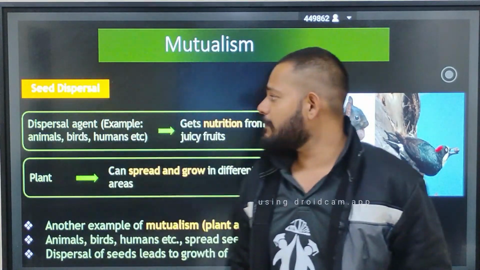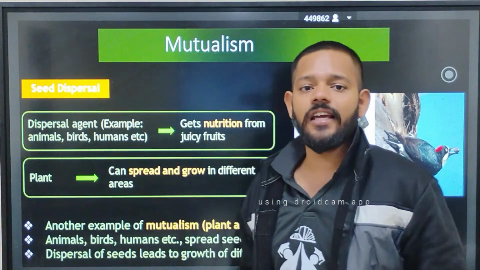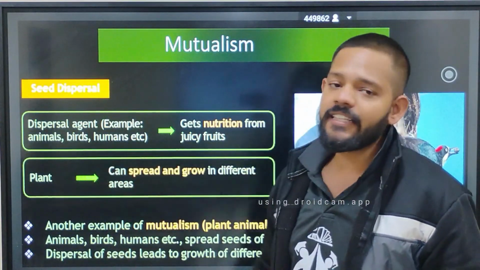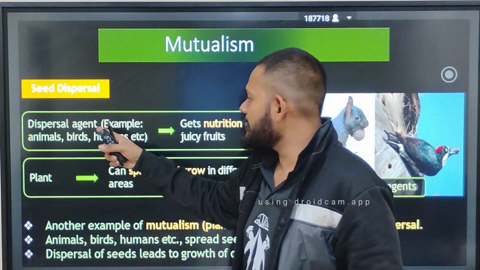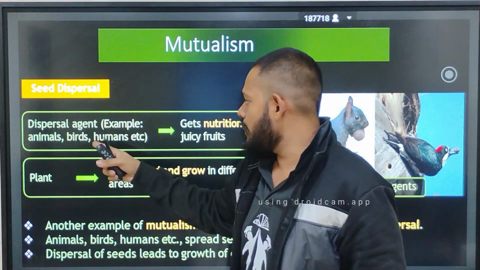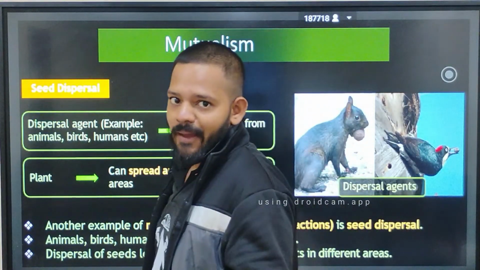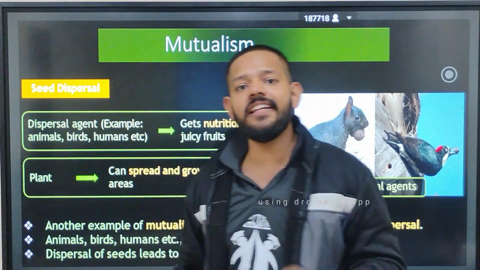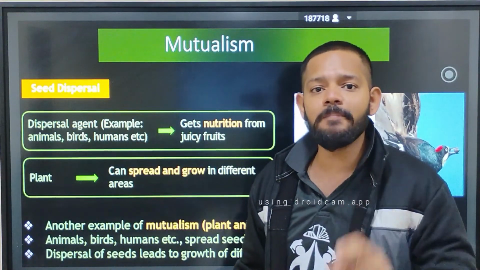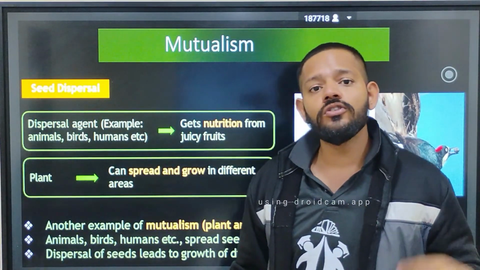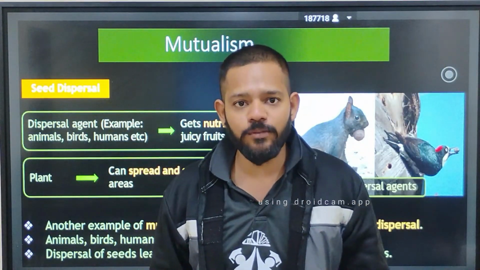Okay, so in the seed dispersal mechanism you will find two organisms. One is the dispersal agent, like animals and birds, and the second one is the plant, the seeds of that organism. Animals and birds get nutrition from juicy fruit. Take a fruit just like mango. In mango you only eat the mesocarp, the middle pulpy part of the mango, but you throw the seed. Now if you throw the seed, it will germinate after some time.